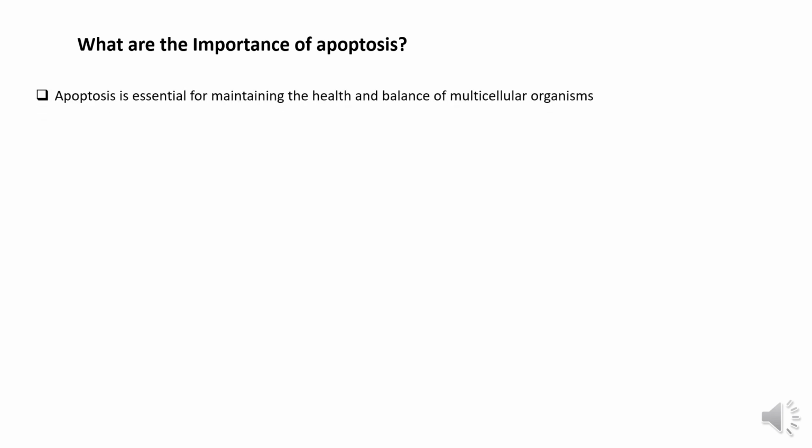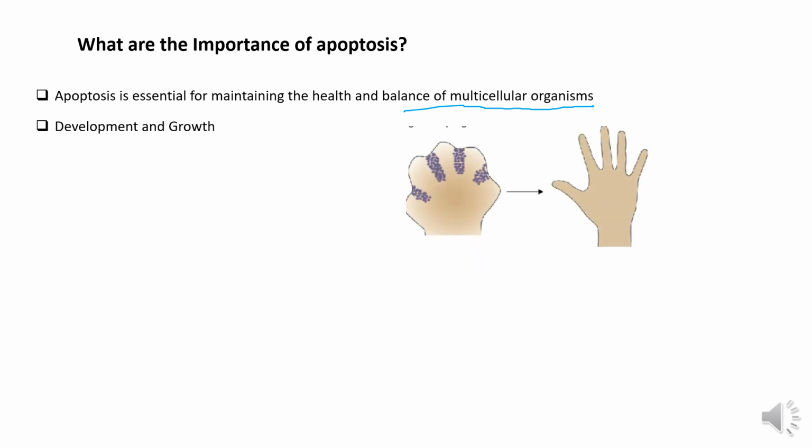Some of the importance of apoptosis. Apoptosis is essential for maintaining health and balance of a multicellular organism. One of the importance of apoptosis is growth and development. With growth and development, it shapes organs and tissue during embryonic development. One example is our hands. During embryonic development, our hands have webs. These webs die out through the process of apoptosis, giving rise to five-digit fingers.